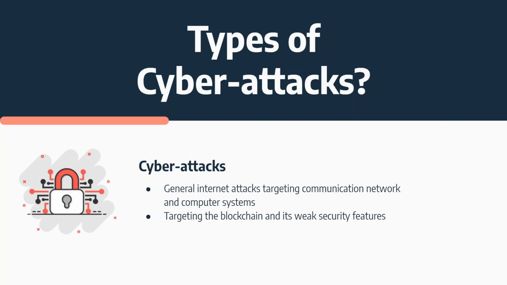The attacks are categorized into two types. One is the general internet attack, targeting the communication network and the computer systems from exploiting software vulnerabilities and flooding the network with brute force. The second type of attack is to target the blockchain and take advantage of its weak security features for disrupting the network and defrauding blockchain users.